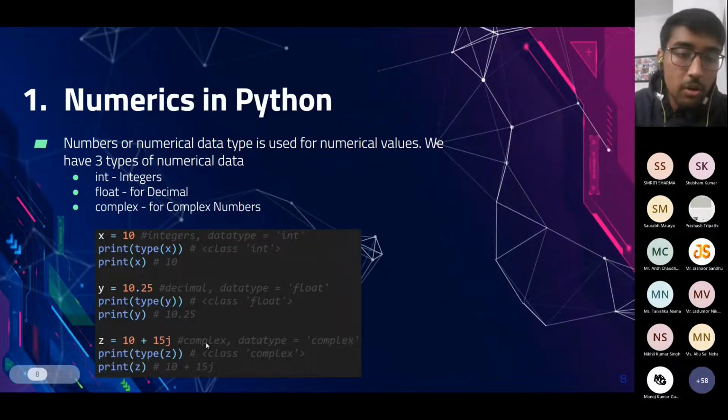And the next is complex numbers. In Python, we can also declare complex numbers. The iota part is represented by j, and here we can write z equals 10 plus 15j, where 15 is the imaginary part and 10 is the real part.